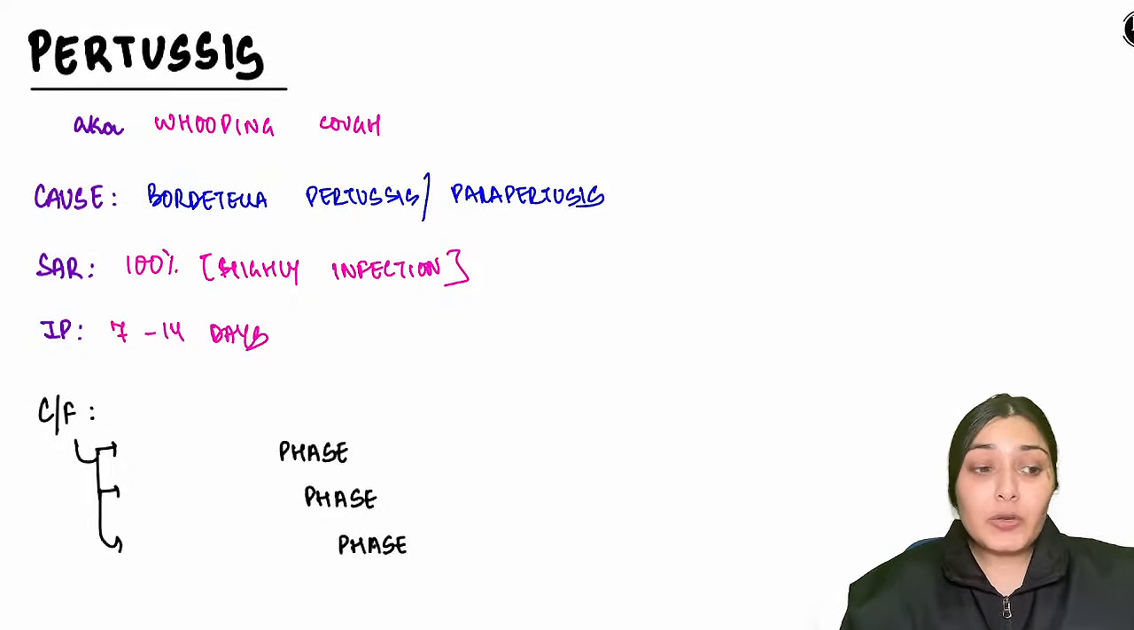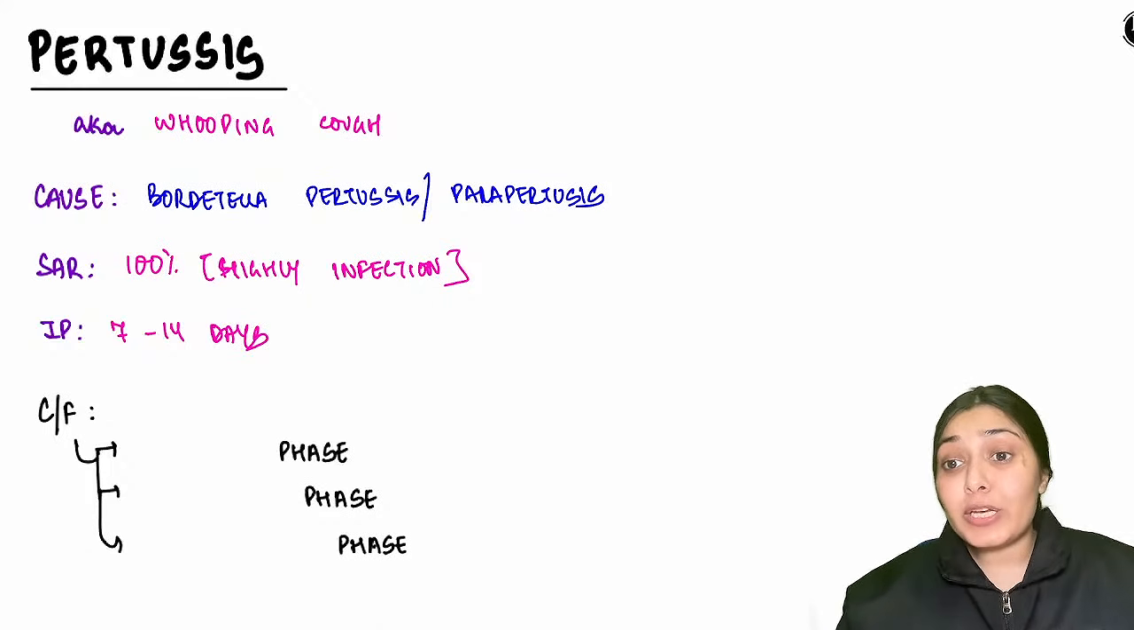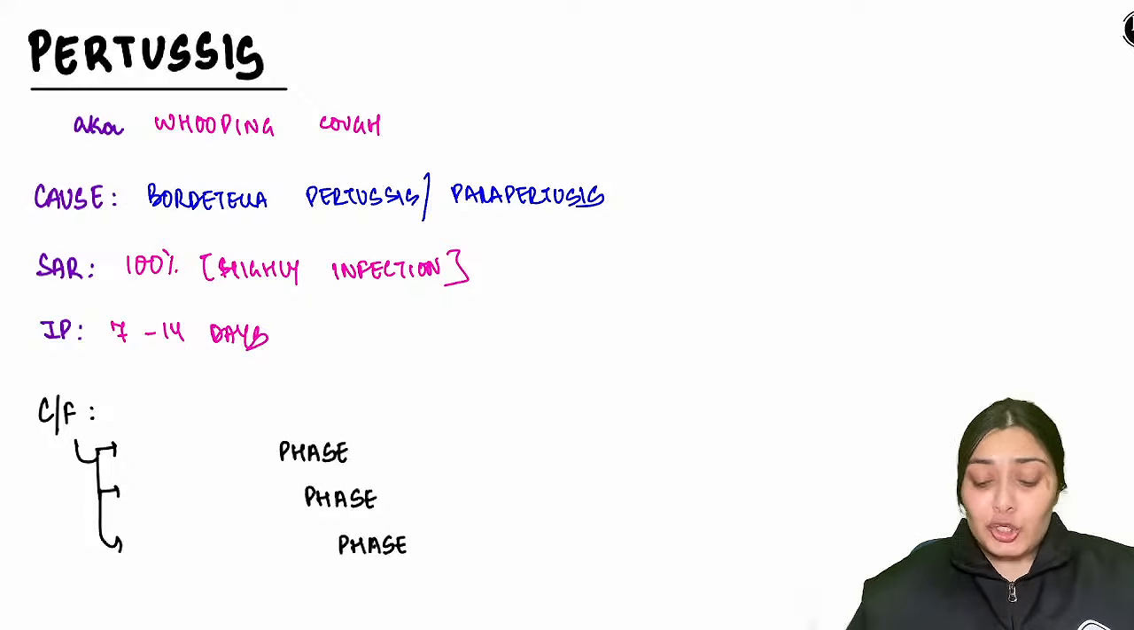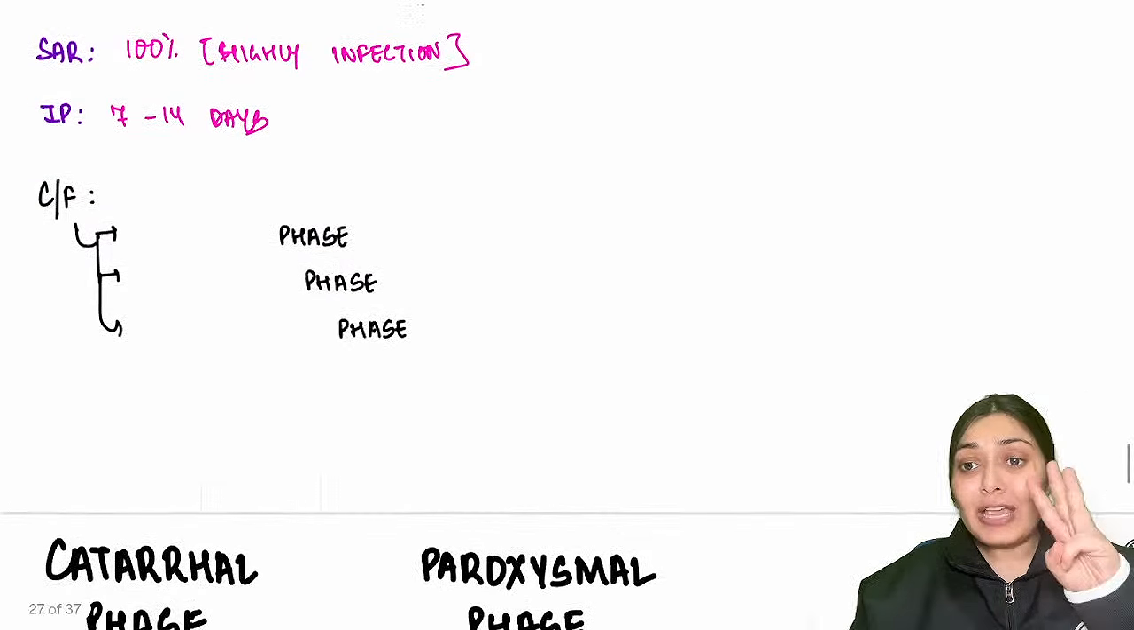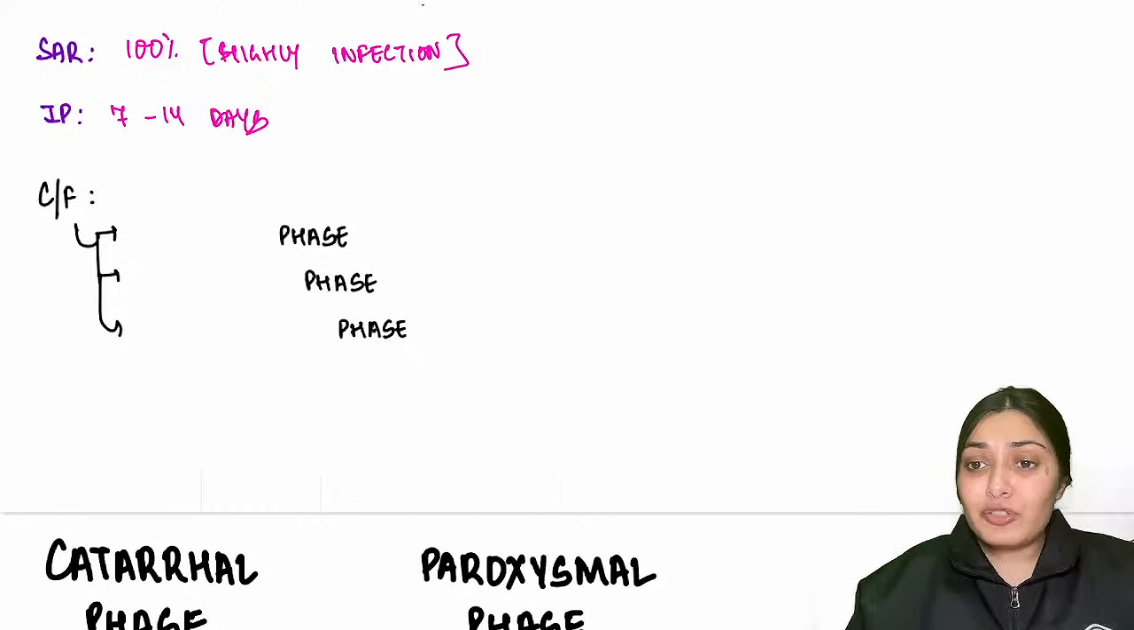Now let's move on to the clinical features, which are very important for your exam as well as whenever you encounter such a case in emergency. When you talk about the clinical features, we have three phases in pertussis. The first phase is catarrhal phase. The second phase is paroxysmal phase, and the